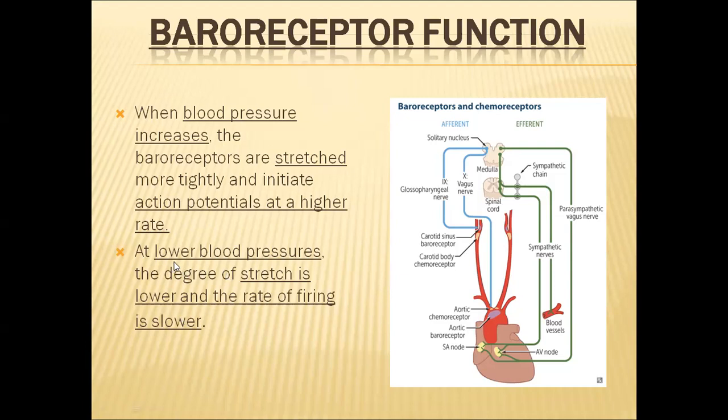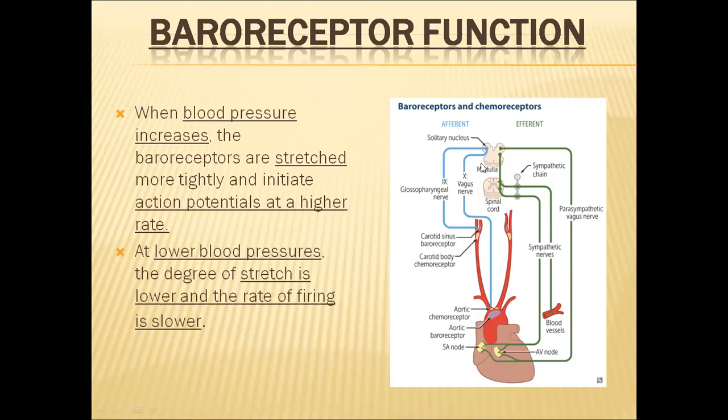In some cases, blood pressure may be decreased, so the pumped blood volume is very little into the dorsal aorta and the carotid sinuses. Then the baroreceptors in these two areas will stretch this time also, but the stretch will be very little compared to the high blood pressure time. So the rate of firing will be slow, and the action potentials will be at a lesser rate.